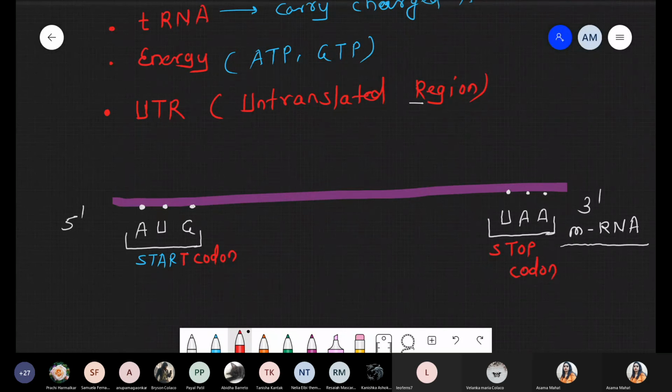So whenever we are talking about the process of translation, it always starts from the start codon and ends with the stop codon. So start to stop, right? And now what happened? Before the start codon at the 5' end and after the stop codon, there is a presence of some typical sequence. Some sequence is present at this point.